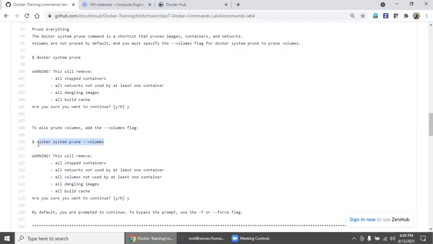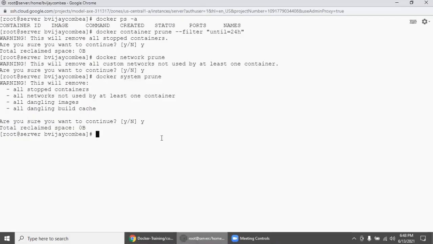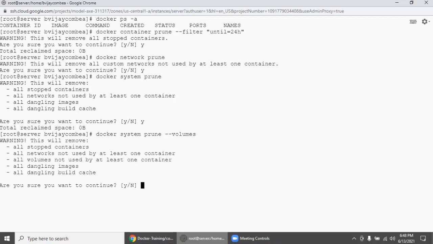And of course, this is particular to volumes. So we have seen some volume methods in the previous session. In the previous session we created a volume, exited from one container, and tried to use the same volume from another container, correct?